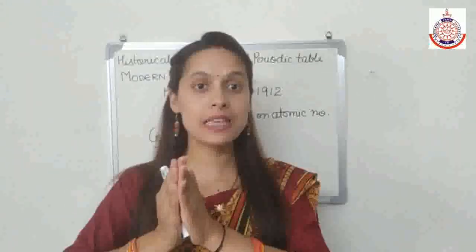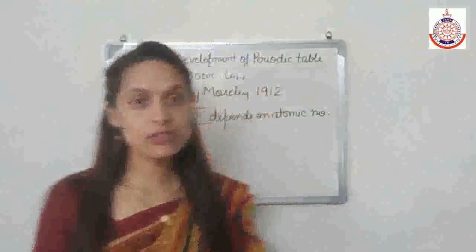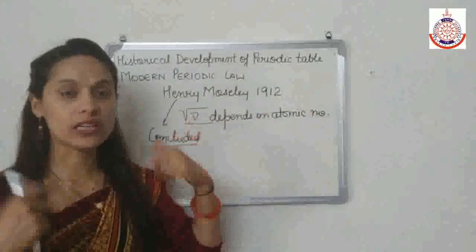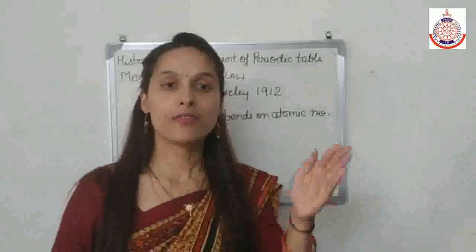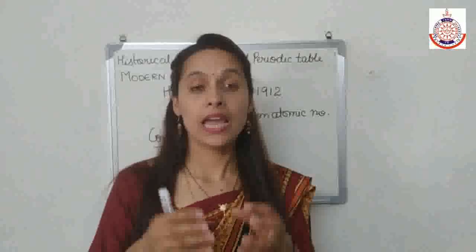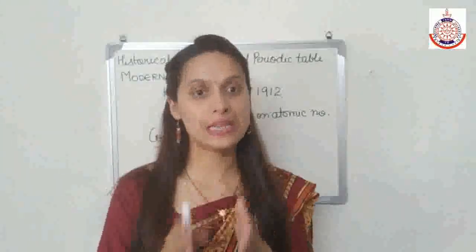Atomic number is a better base as compared to the atomic weight, and this formed the basis of the modern periodic law. And what is modern periodic law? According to modern periodic law, the physical and the chemical properties of an element are the periodic function of its atomic number.